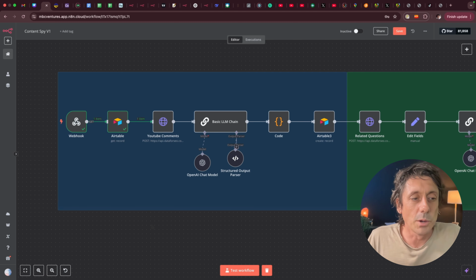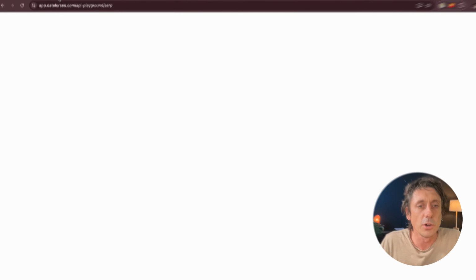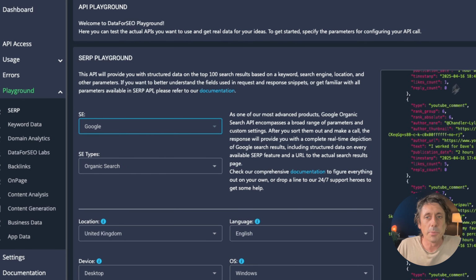So let me just explain what we're actually doing here. We're going to connect to a service called DataForSEO. If I head over to DataForSEO, this is a pay-by-use service. So you can just put like $5 on here. It's not a monthly fee, and then you can just use what you need. But once you get logged in, you've got to go to the API access and get your credentials. They'll give you your API key and everything that you need to connect.